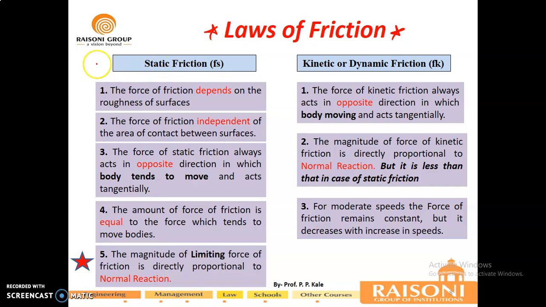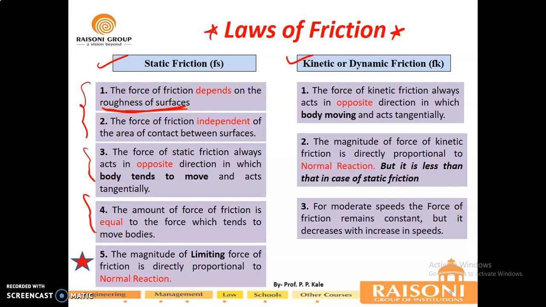As we have two types of friction, static and kinetic, they have different laws. These are very important for your various competitive examinations as one-liners. So the first law of static friction is: the force of friction depends on the roughness of the surface. This is a very important topic for students to understand. The force of friction always depends on the roughness of the surfaces. Okay guys, roughness of the surfaces.